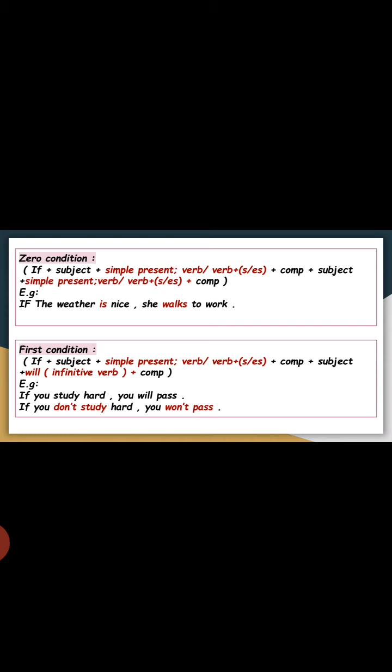If you study hard, you will pass. If you study hard, study is a verb in simple present. So when the if clause is simple present, the main clause must be will plus verb infinitive, so we have will pass. Go to the second example, please. If you don't study hard, you won't pass. Look at the if clause: don't study, the negative form of simple present. Because we have simple present, the second part must be will or won't plus verb infinitive, so we have won't pass.